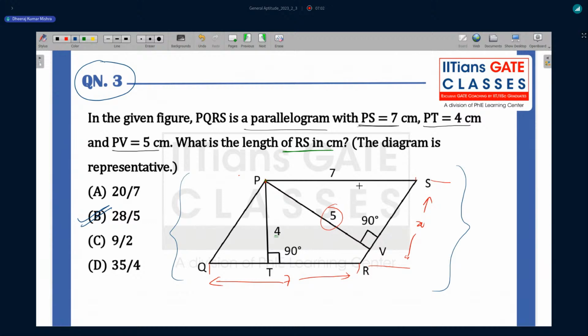In fact, you can also draw the perpendicular from this vertex, from R. So this height is going to be 4, and this is the length 7, so the area is going to be 28 only. From any direction you calculate, option B is going to be correct.